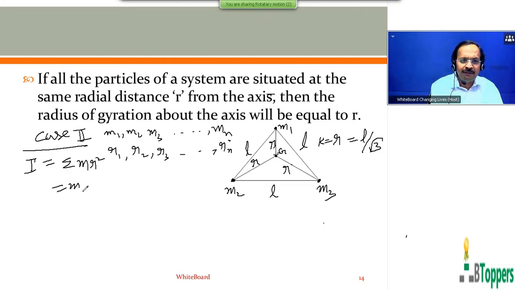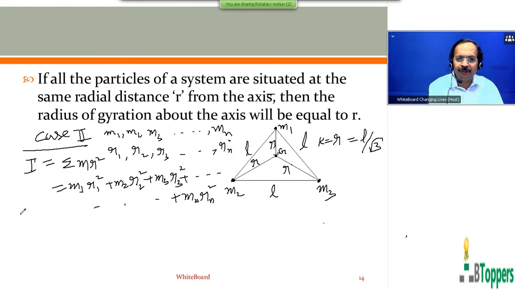That can be written as m1 r1 square plus m2 r2 square plus m3 r3 square, etc. up to mn rn square.